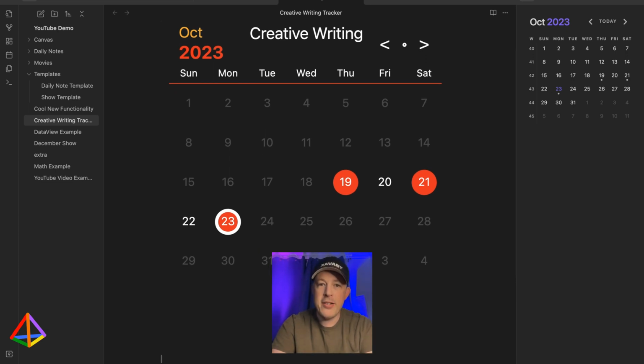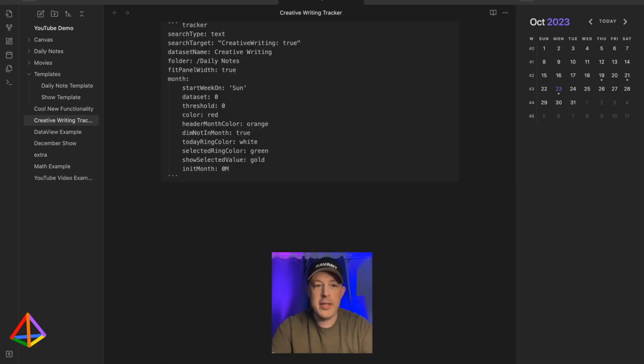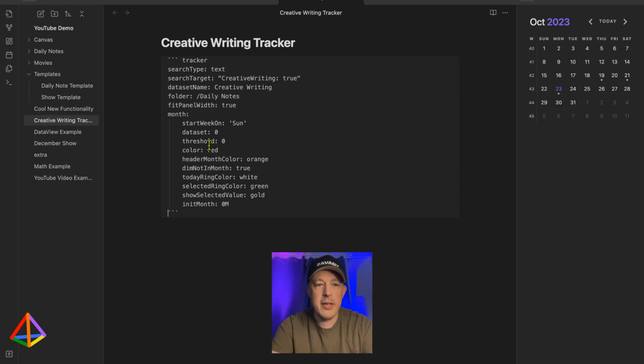Now we can go back into the script to tweak it and change it to make it look the way that we want it to look, but we can see that it's already working the way that we expect it to. So to break it down a little bit, the fit panel width equals true means that it will scale to the width of the viewing window that you've got. And I really like doing that, because if you set a particular pixel width, like 300 pixels, and then you move it somewhere else that's going to be more handy for you, it might need to shrink, but then it'll have to scroll sideways. That's a whole headache.